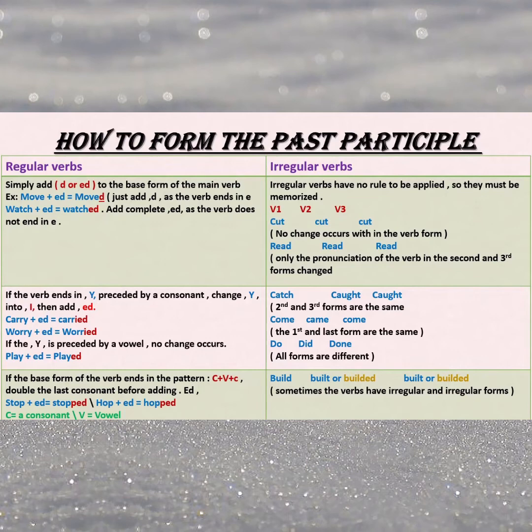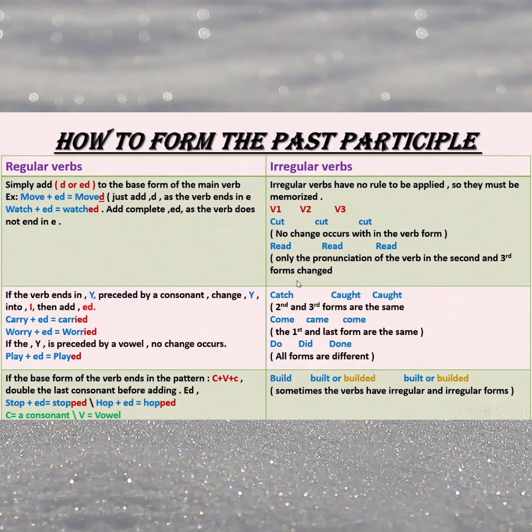So I can't give you a specific idea to memorize them, but I will say sometimes these verbs do not change altogether in the three forms, like cut, cut, cut. Sometimes they do not change in spelling, but change only in pronunciation in the second or third form, like we say read, the second read, the third read.